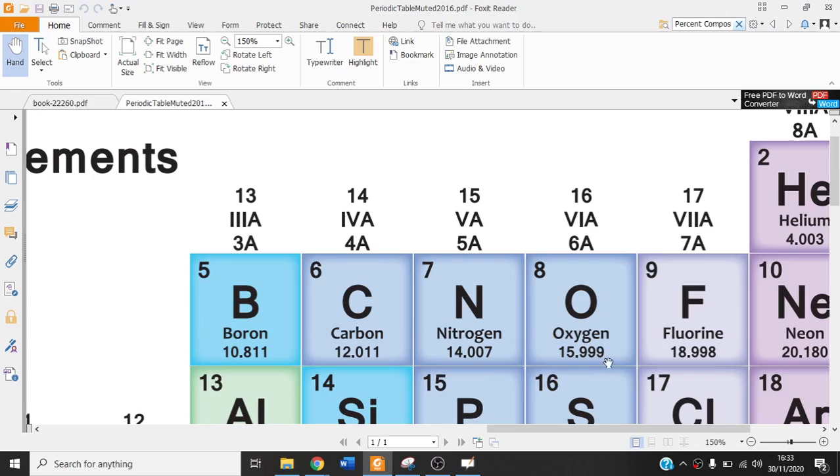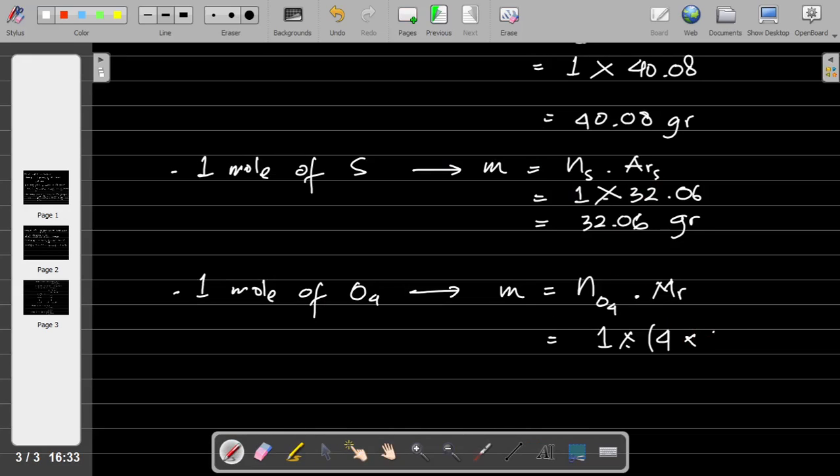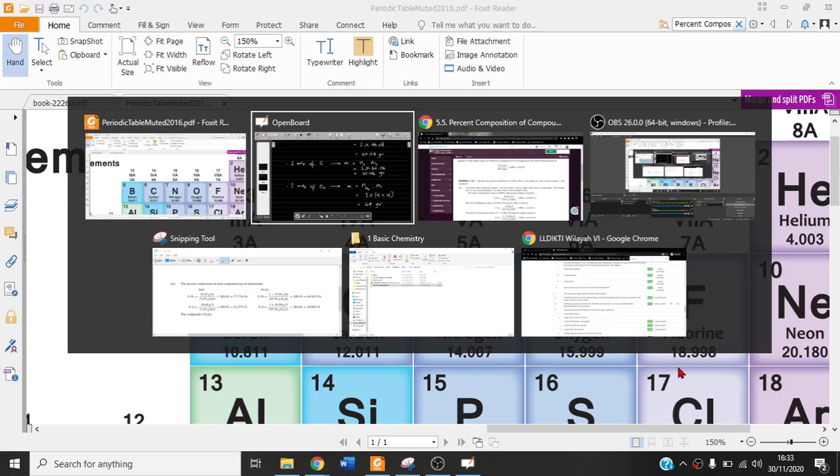Why is this 4? Because we have 4 oxygen atoms, so we have to multiply 16 by 4. So it is 64 gram.